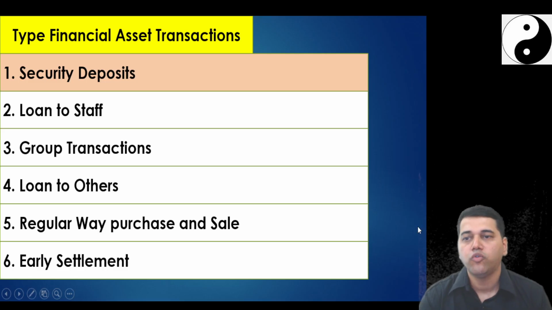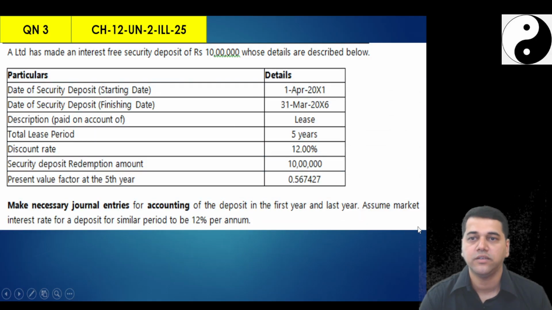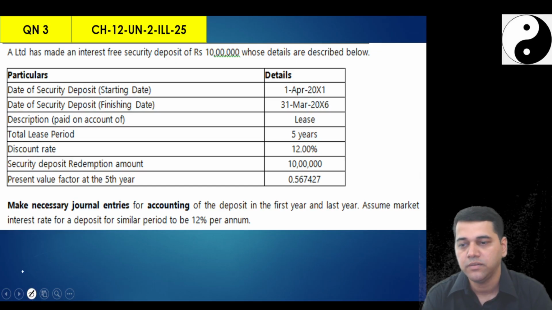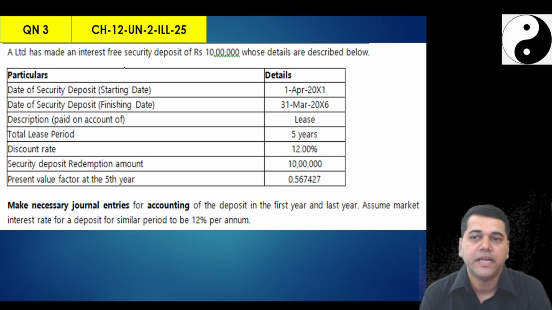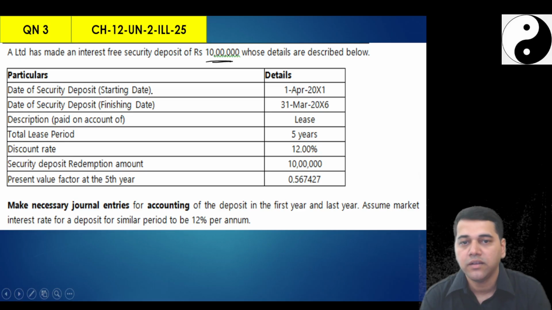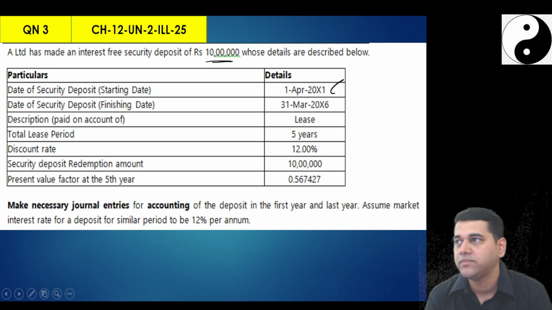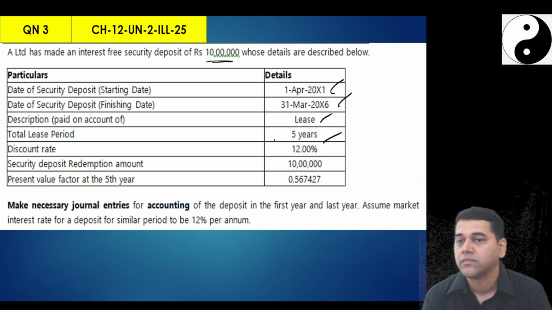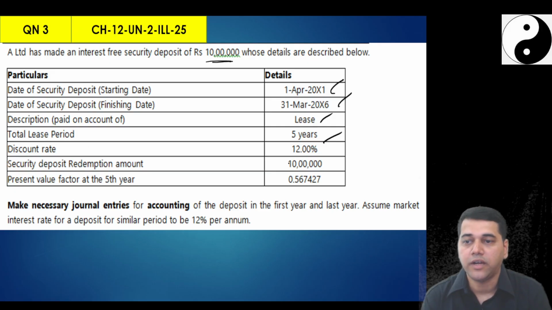So now we will move on to the accounting of financial assets. This is illustration number 25 of your new study material. A Limited has made an interest-free security deposit of 10 lakhs on 1st of April 2011. The deposit is going to finish in 2016, so the life is 5 years. It is for a lease. Now, the total lease period, and how much is the discount rate?